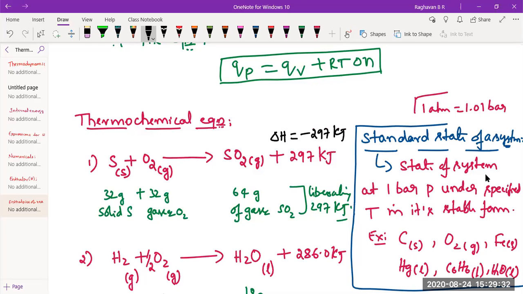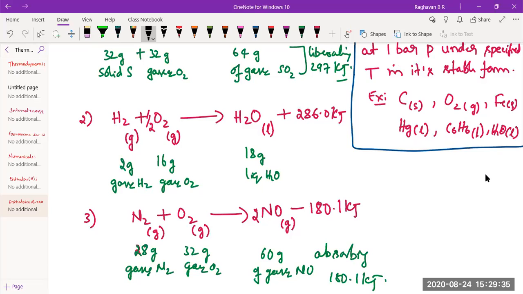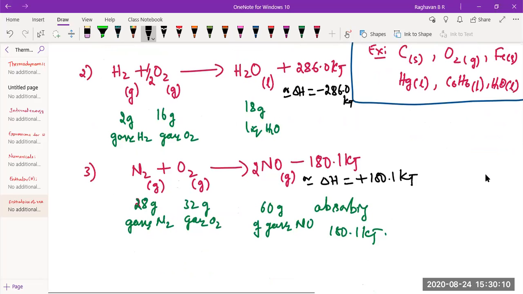Similarly, here, heat liberated, plus 286 kilojoule, in terms of delta H you can write delta H minus 286 kilojoule. Similarly, without writing minus 180.1, in terms of delta H, you could write plus 180.1 kilojoule. So these are the notations in terms of delta H.